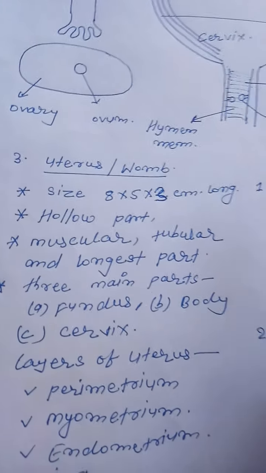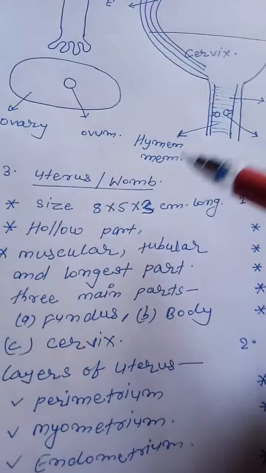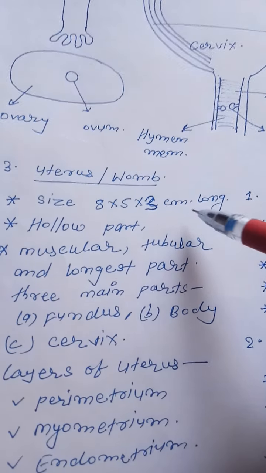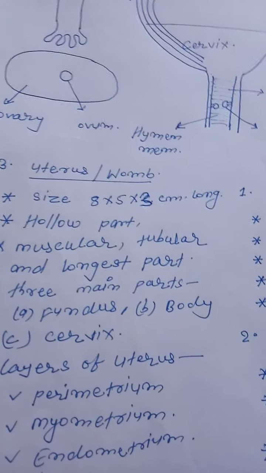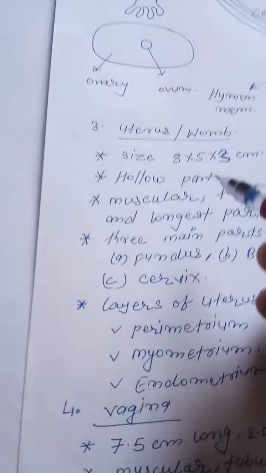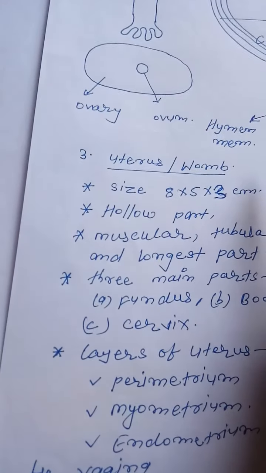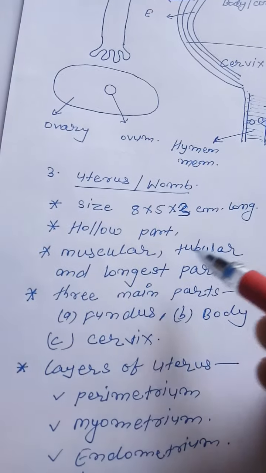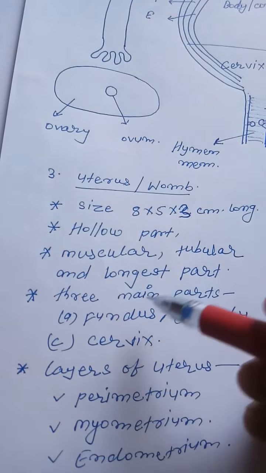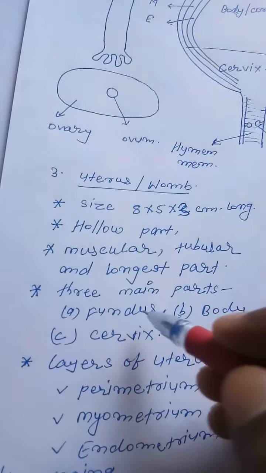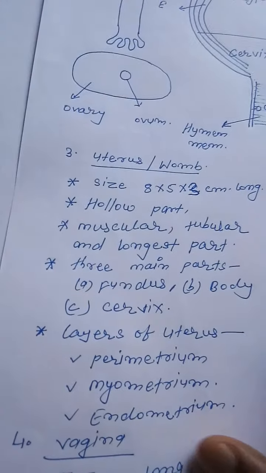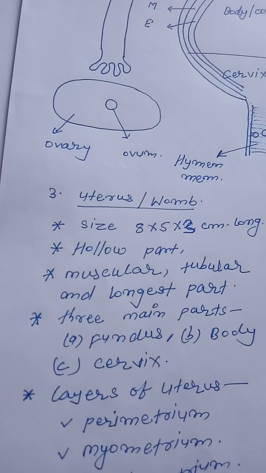The size of the uterus is about 8 centimeter by 5 centimeter by 3 centimeter, and it is a hollow, muscular, tubular structure. The three main parts of the uterus are fundus, body, and cervix.